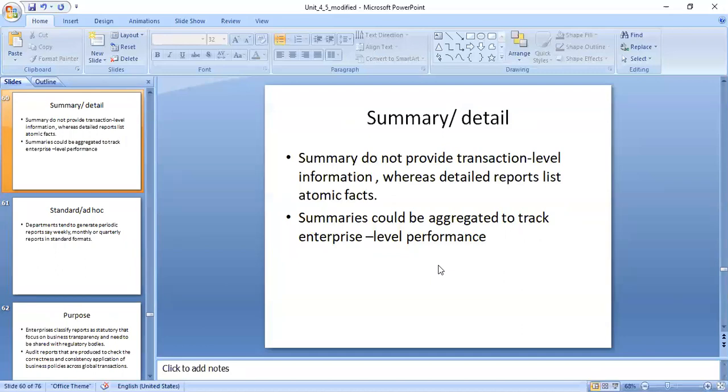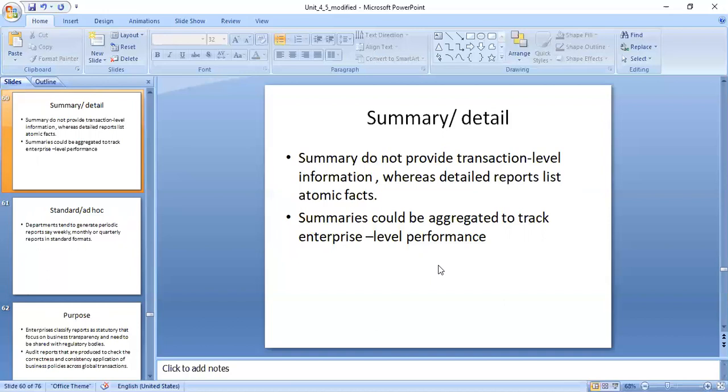Summary is what? Suppose you have started writing a program for your project. Assume you started your project on 10th of December and completed it on 10th of March. Only that much you are supposed to write. Then the detailed report lists atomic facts between 10th of December and 10th of March, what all things you have presented, only specific points should be there. Summary is starting 10 December, ending 10 March. Detail is what all things you have maintained.